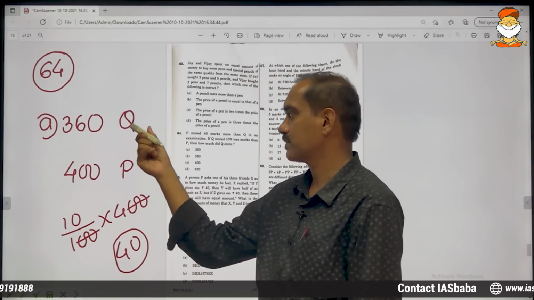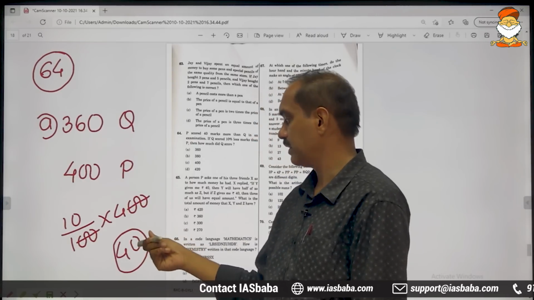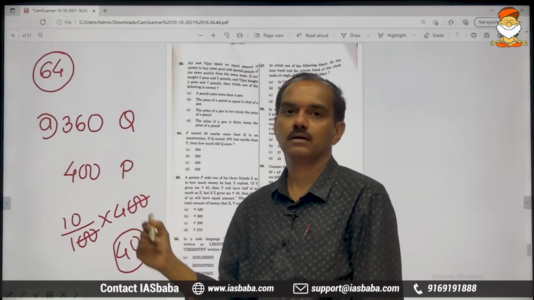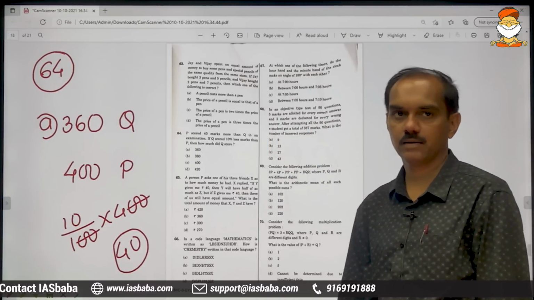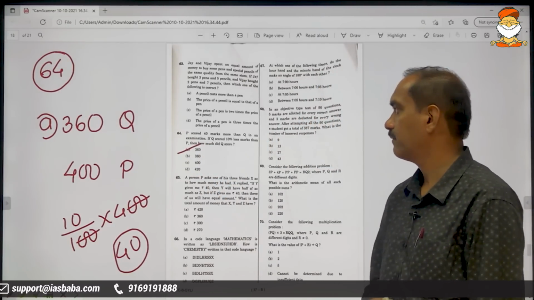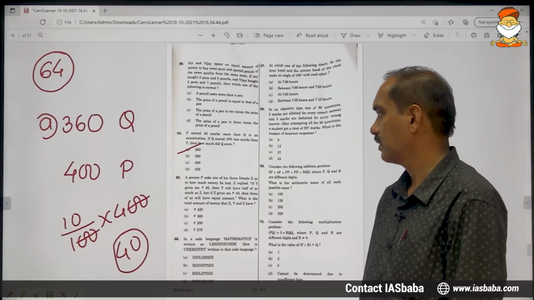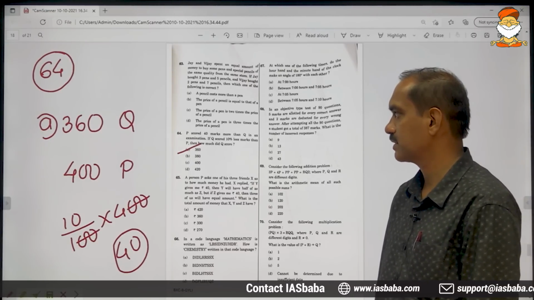Of course, Q has scored 40 marks less than P, and 10% less marks than P. Everything is all right with the first option. Therefore, the first option straight away will be the correct answer. This is everything about problem number 64.